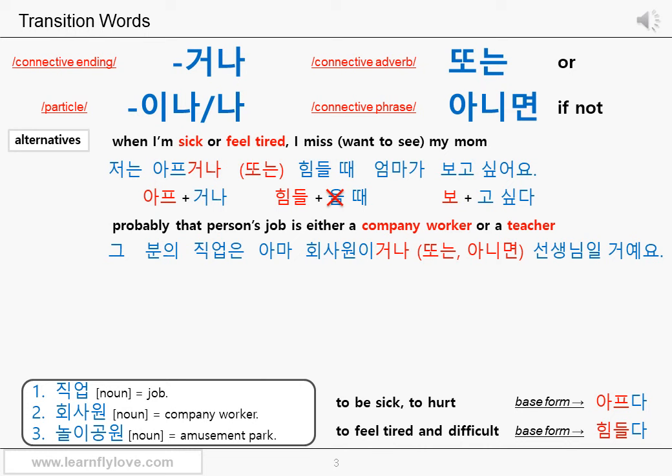Let's take a look at what happened then. Please see the English sentence one more time. That person's job is a company worker or a teacher. A is B. What predicate do you want to use with this sentence? Yes, our beloved predicate, 이다. 이에요. Then let's go back to the Korean sentence. 그분의 직업은, that person's job. This is the subject. 아마, probably, maybe, perhaps. This is an adverb. You can position it anywhere.